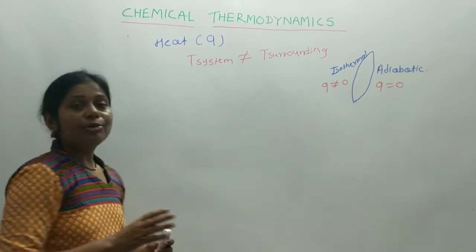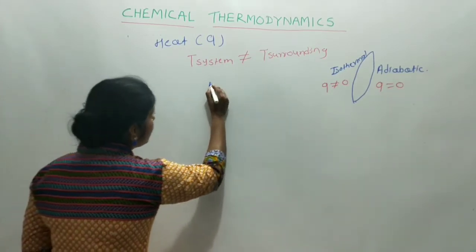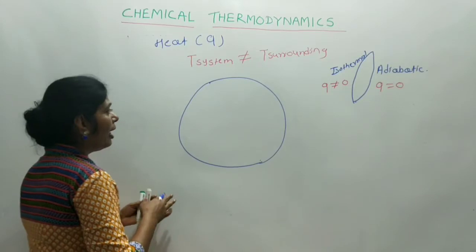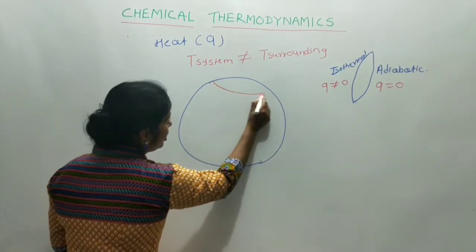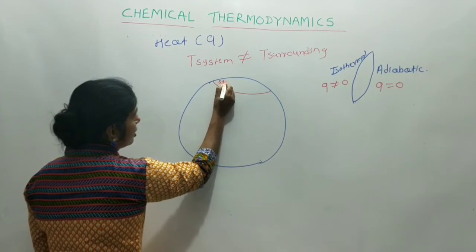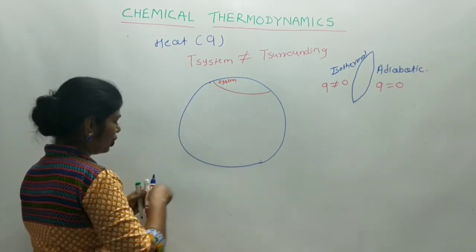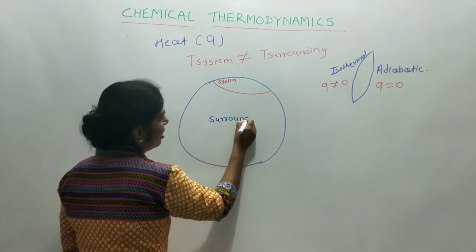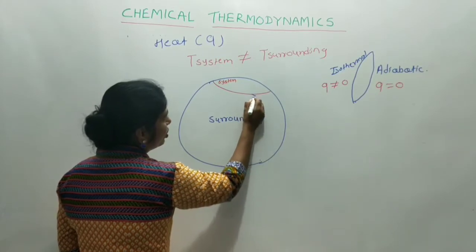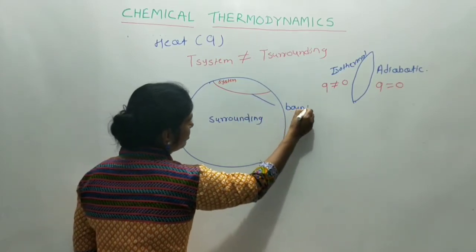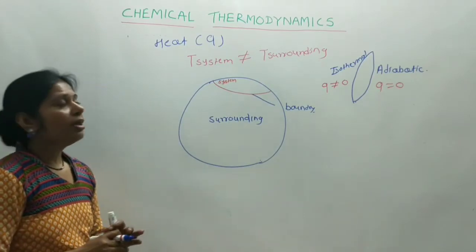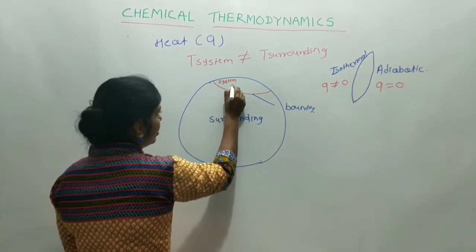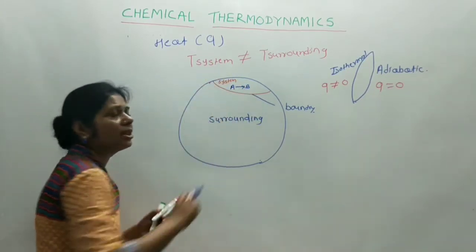Now, suppose I will show that, suppose it is universe, and the part of that universe is system. We know that the remaining portion is known as surrounding, and it is known as boundary. Now, one of the reactions, suppose A gets converted into B. That reaction takes place in the system.